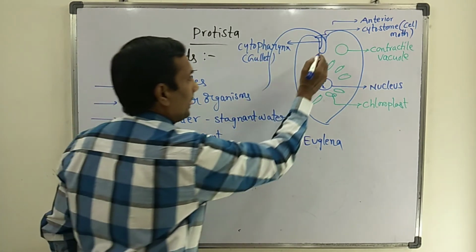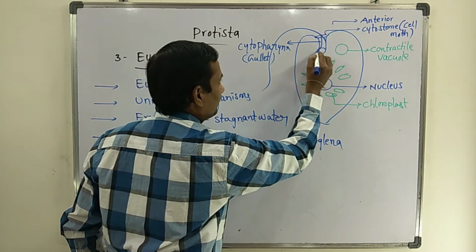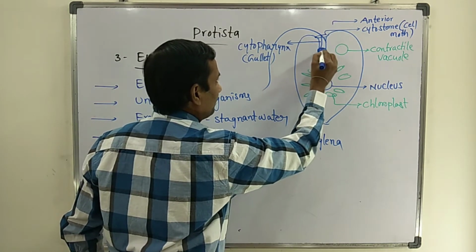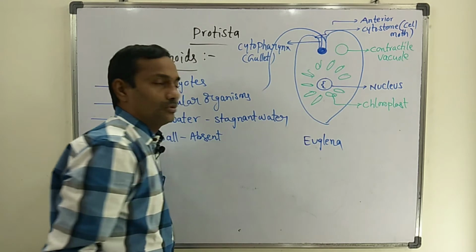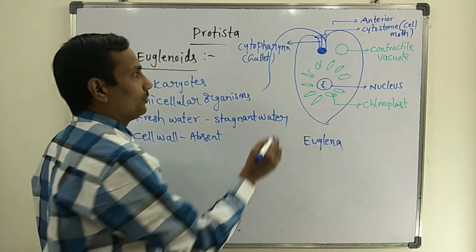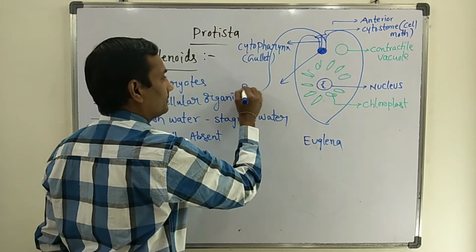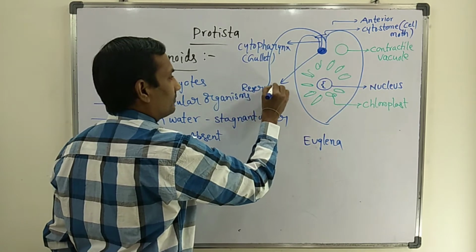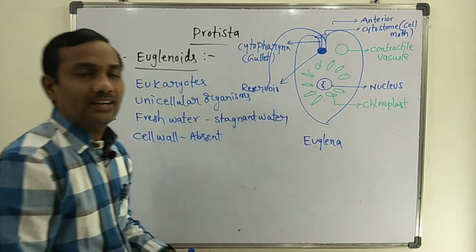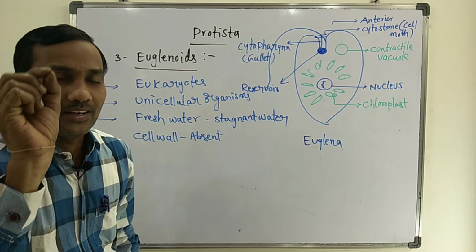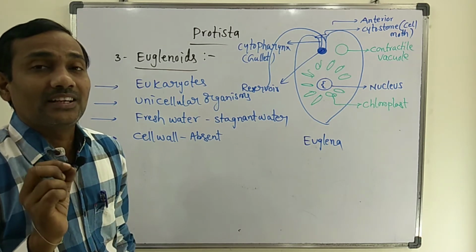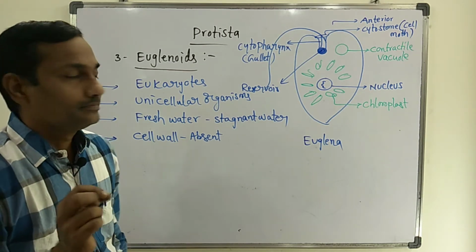Just at the base of the flagella, you can observe one more structure that is known as reservoir. That reservoir consists of one red color structure that is called stigma.